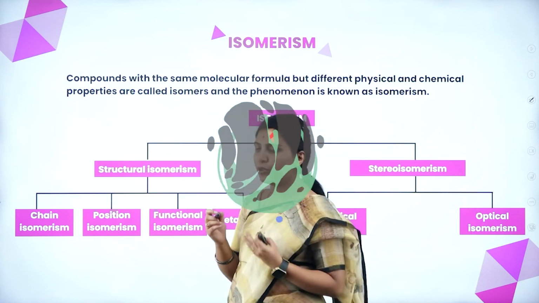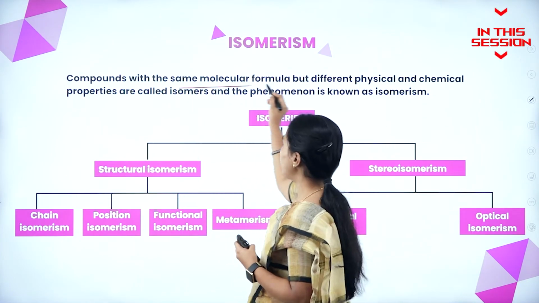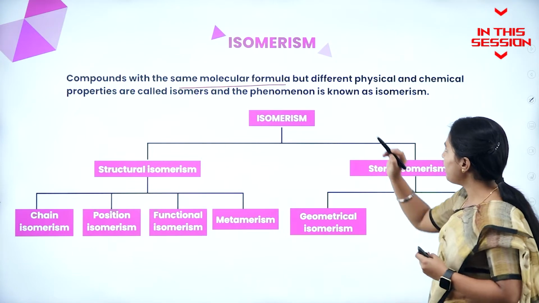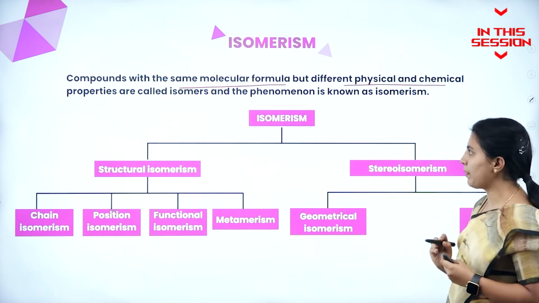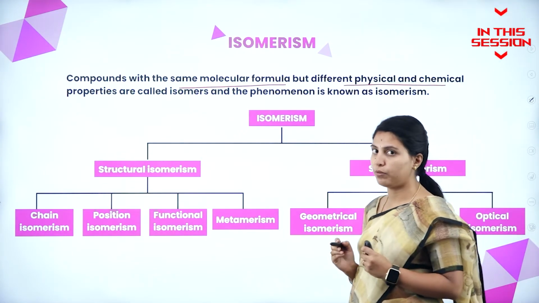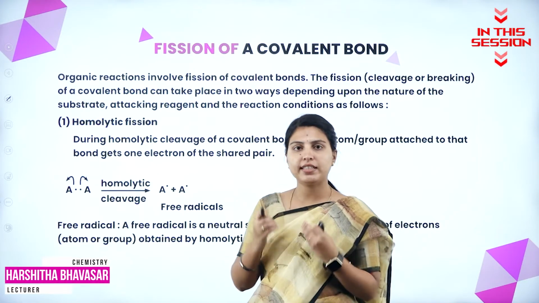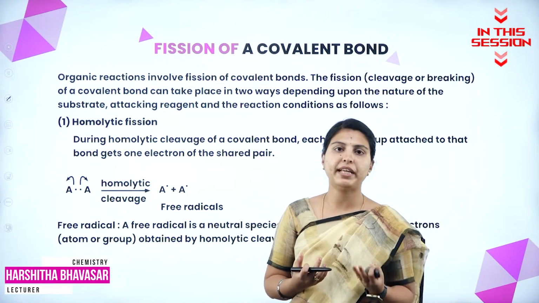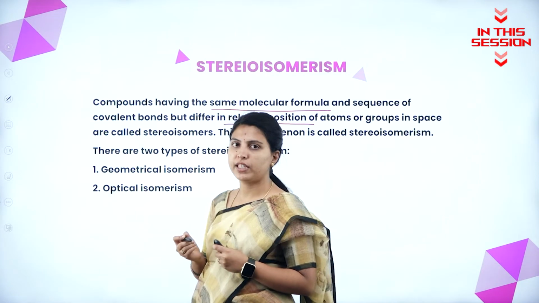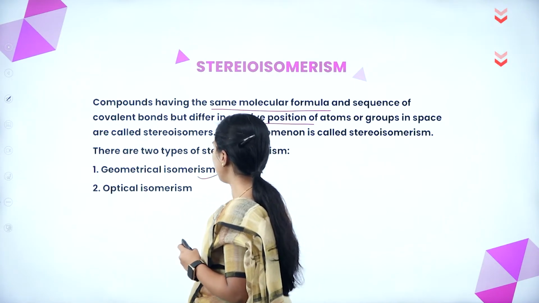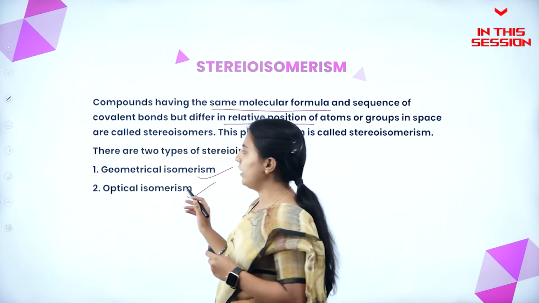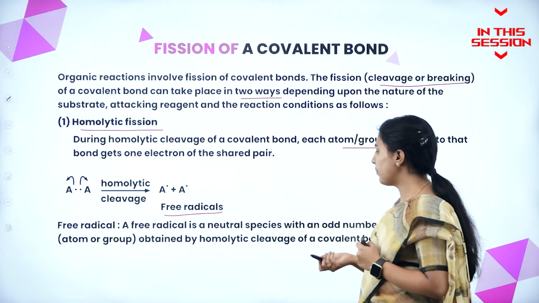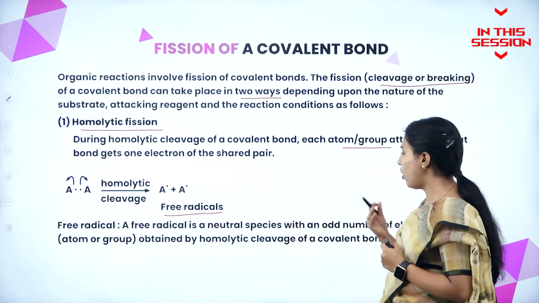Any kind of compounds with the same molecular formula but different physical and chemical properties will be called isomers. An organic reaction is nothing but a breaking of a bond or making of a bond. Two types of stereoisomerism are there, that is geometrical isomerism and optical isomerism. A free radical is nothing but a neutral species with an odd number of electrons.